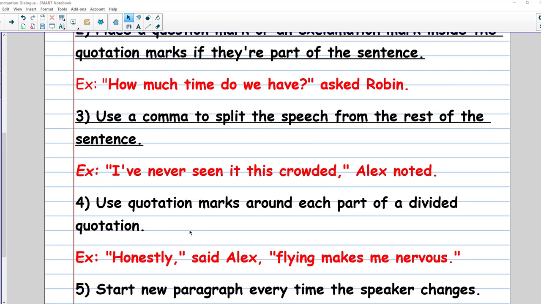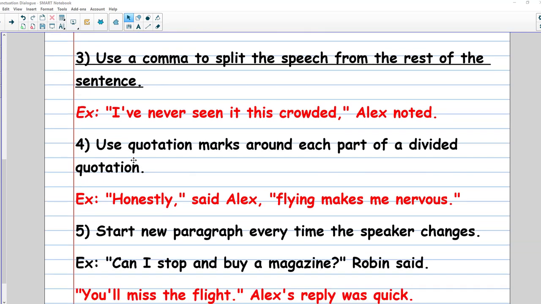Number four, the rule number four: you have to use quotation marks around each part of a divided quotation. What does it mean? If you have one or more quotations or dialogues in the sentence, you have to use the quotation marks around them. Let's see: "Honestly, this is the first one," said Alex. Number two: "Flying makes me nervous." So we have two dialogues here, or two quotations, said by Alex. So for each one of them, we have to put the quotation marks.